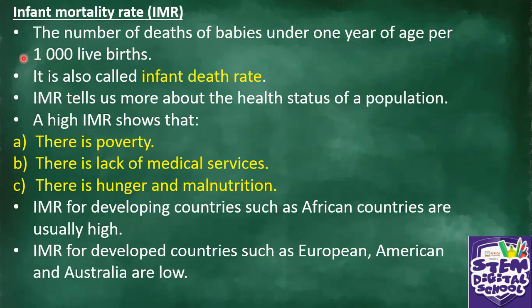And then we look at infant mortality rate. It is also abbreviated as IMR, infant mortality rate. This is the number of deaths of babies under 1 year of age per 1,000 live births. So remember, there are so many babies who die under the age of 1 year. Do you understand? So it is called infant mortality rate. It is also called infant death rate.